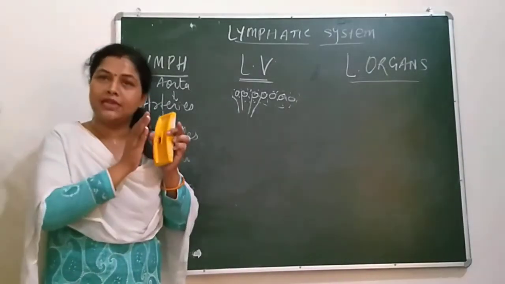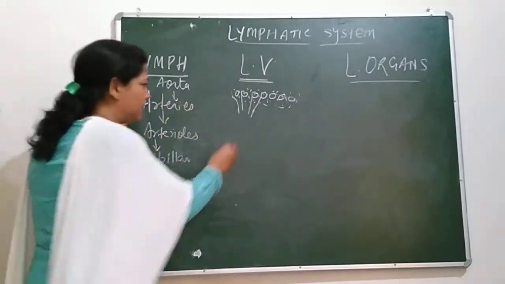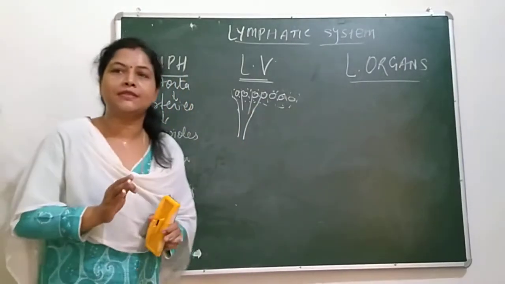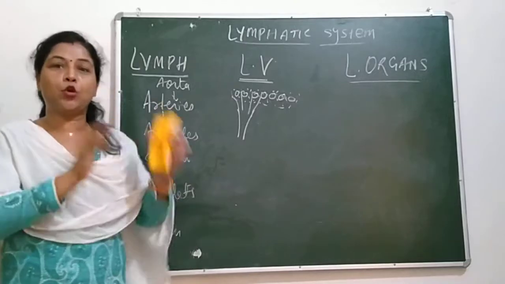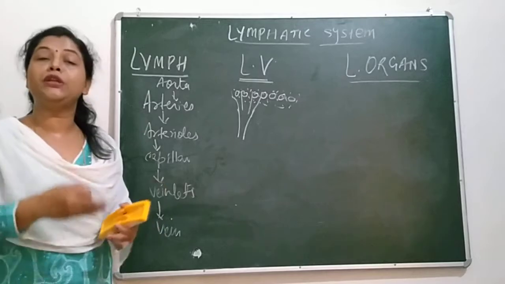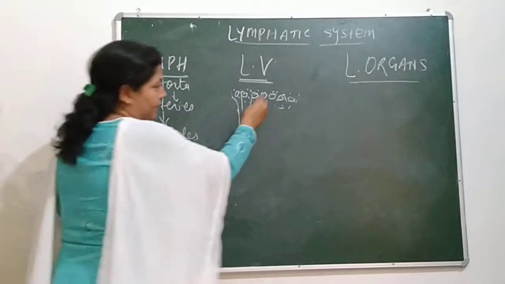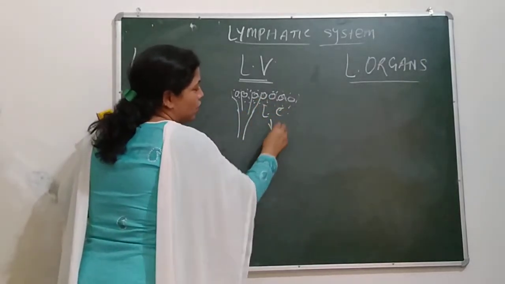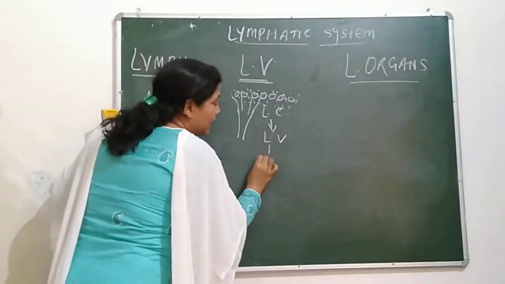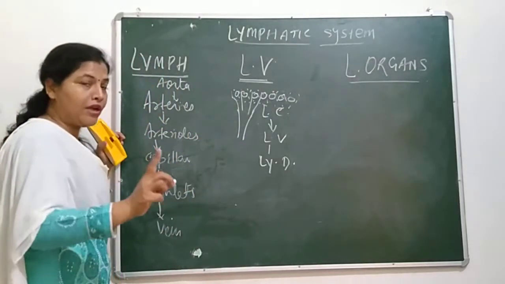Now what do these capillaries have to do? They go to the vessels. A few capillaries connect together and form vessels. And vessels open into the lymphatic duct. We have two major lymphatic ducts. Lymph capillaries go to lymph vessels, and from lymph vessels they go to the lymphatic duct.